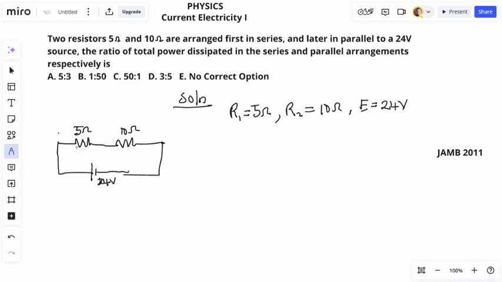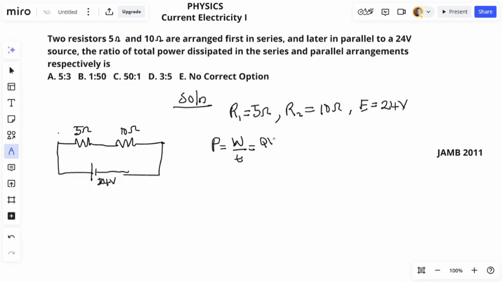So let's calculate the total power. Now, power is defined as what? The rate at which energy is consumed, where W represents energy, T represents time. And then this same power, energy itself is what?